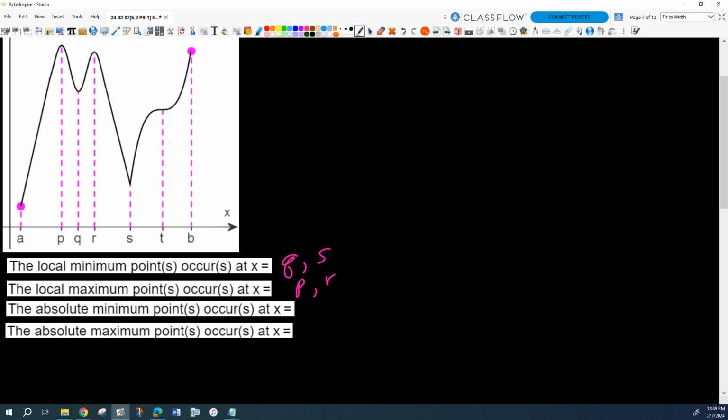Absolute minimum values occur at S, Q. No, absolute minimum points occur at A? Well, it can't be A. I thought the ends didn't count. Okay, they don't count for relative extrema, right? This is a point. But they do count for absolute extrema, because remember what are the criteria for an absolute extremum? It just has to be the lowest or the highest point on some interval. Okay, so what we're going to find today, and I'll repeat this again later, is that absolute extrema always occur. Really, there's only two kinds of places where absolute extrema could occur. What are they?